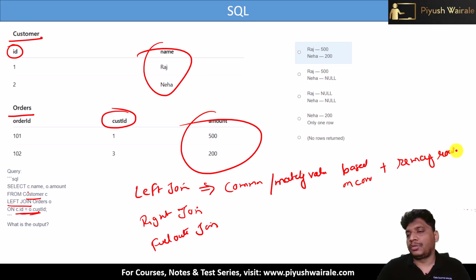So it acts like an inner join plus the remaining rows from the left table.